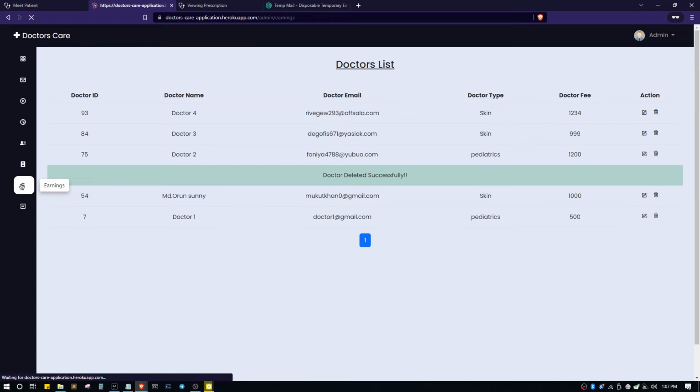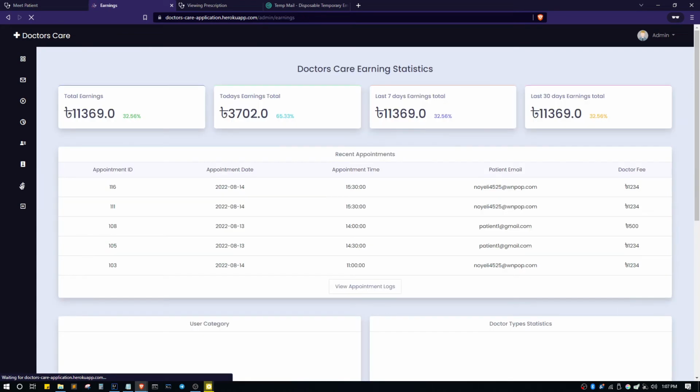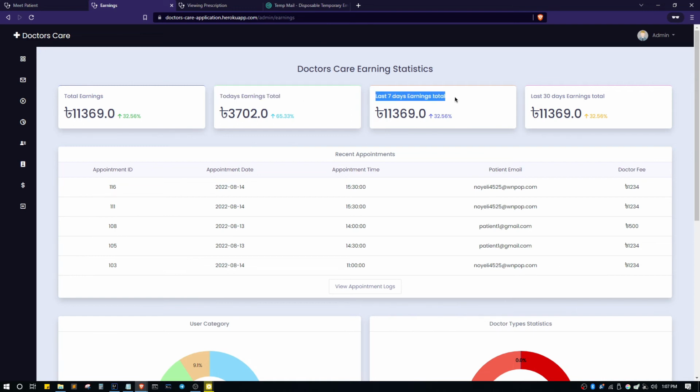At last, from the earning page, we can see all the earnings from our application. Here we can see total earnings, 2 days earnings, last 7 days earnings, and last 30 days earnings. Here we can also see the growth percentage.